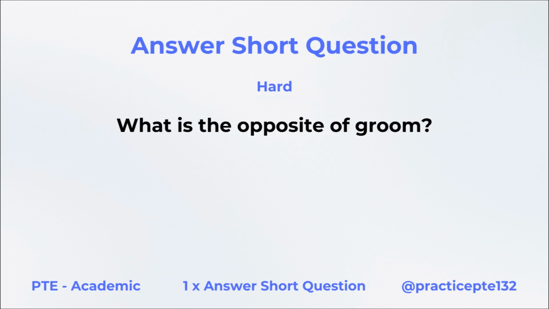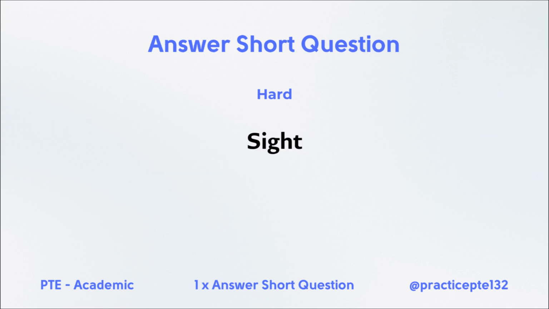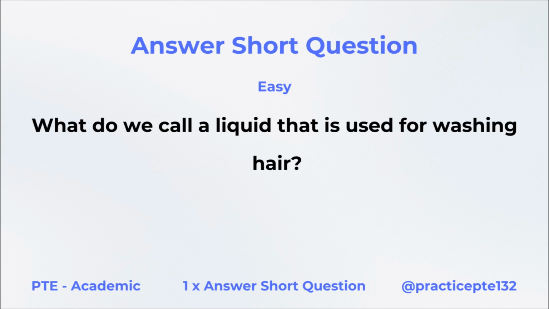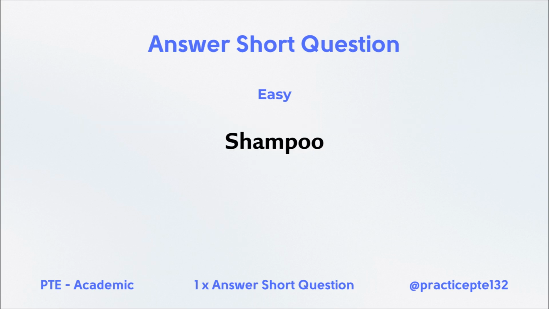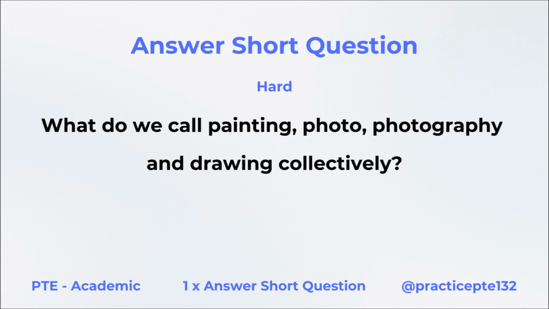Pedestrian. What is the opposite of groom? Bride. The sense of hearing will allow you to hear. Then what sense will allow you to see? Sight. What do we call a liquid that is used for washing hair? Shampoo. What do we call the cool area under a tree? Shade. What do we call painting, photography and drawing collectively? Picture.